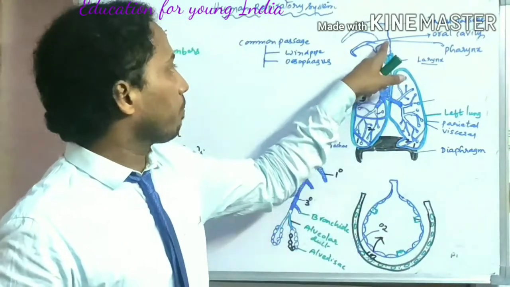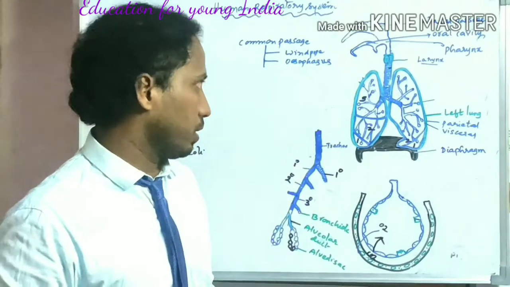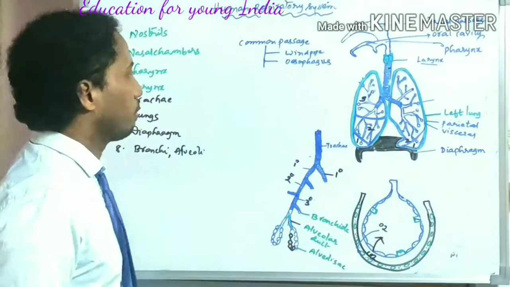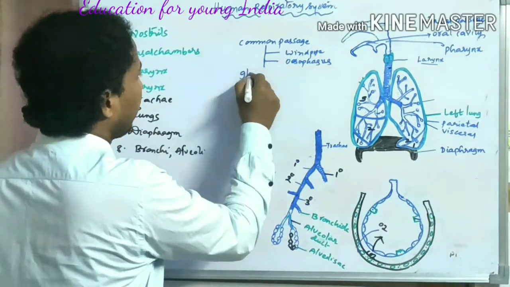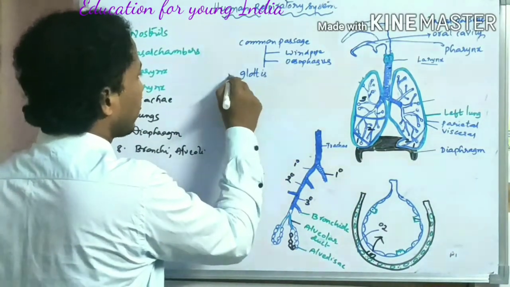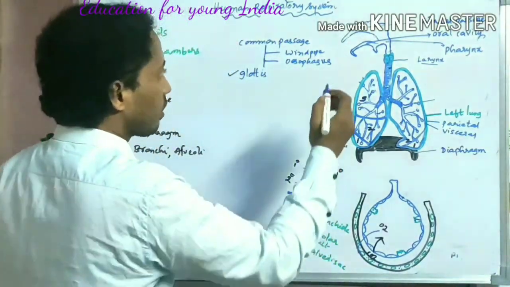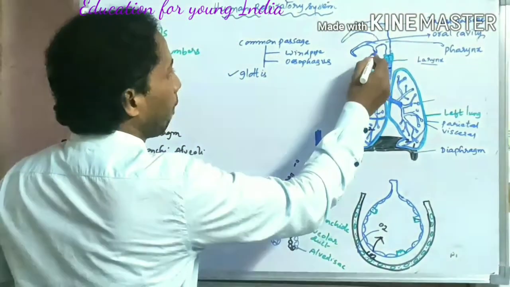So firstly, the slit-like aperture, which is a part of the pharynx, is called the glottis. Here are some terminology we must know: the slit-like aperture present in the pharynx is called the glottis. Here, if you watch, this is called the epiglottis.